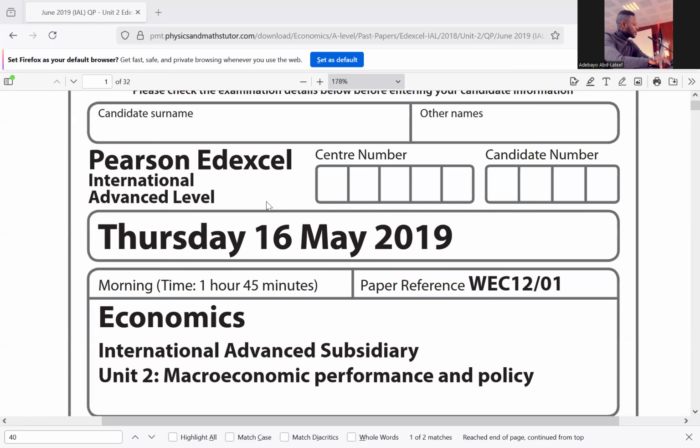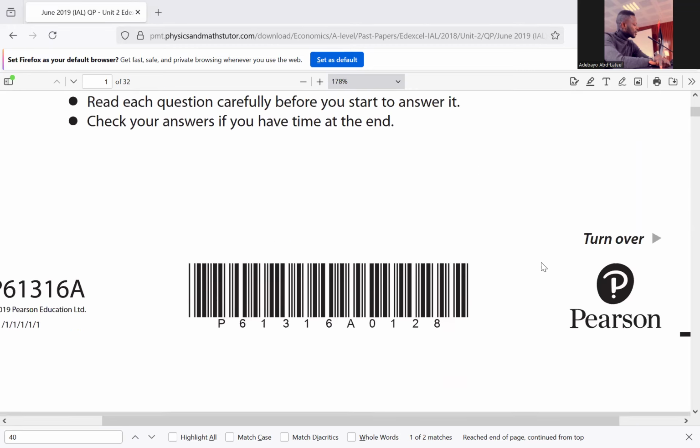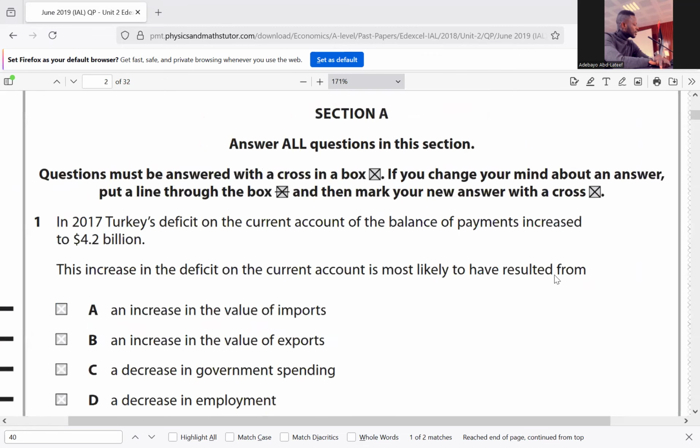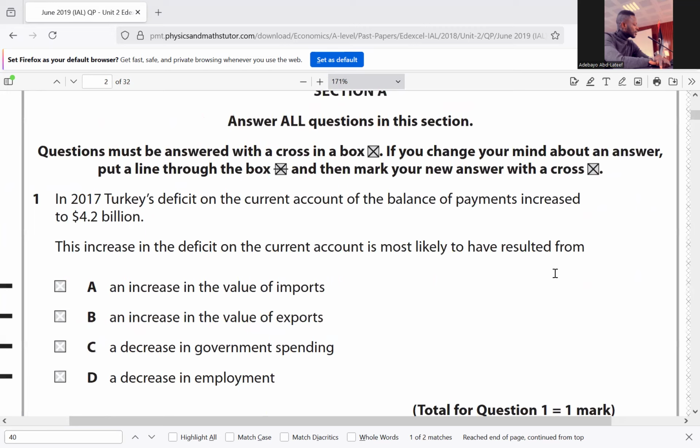So we have Economics Paper 2, May/June 2019. The first question says that in 2017, Turkey's deficit on the current account of the balance of payments increased to $4.2 billion. This increase in the deficit on the current account is most likely to have resulted from, when we